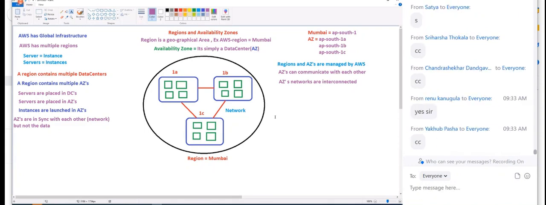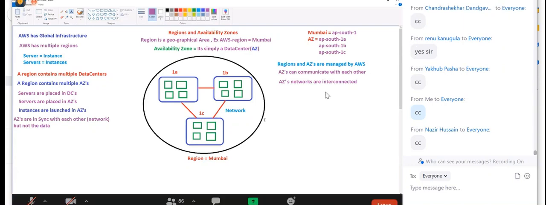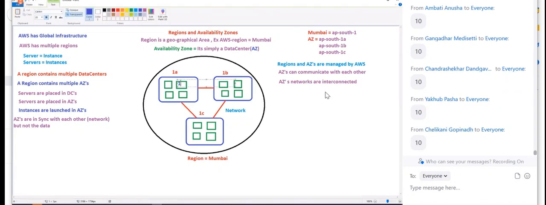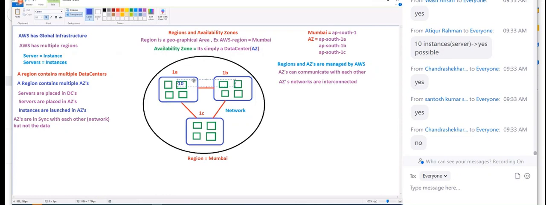Good. So now you tell me, I have a requirement to launch 10 EC2 instances, 10 servers. Is it good to put all my 10 machines in one availability zone? Is it possible? Yes, it is possible to put them there, but is it recommended to put all your machines in one availability zone? Definitely not.